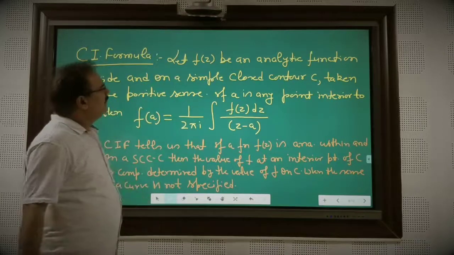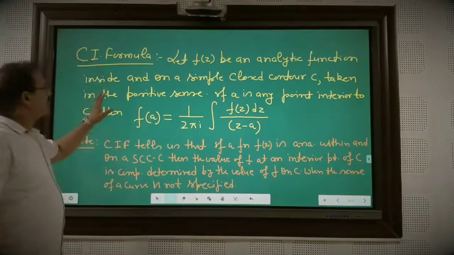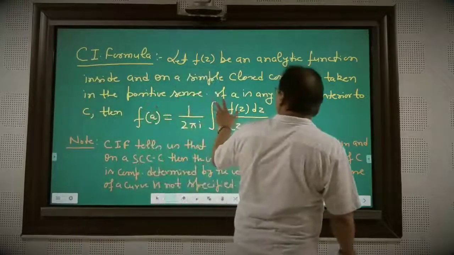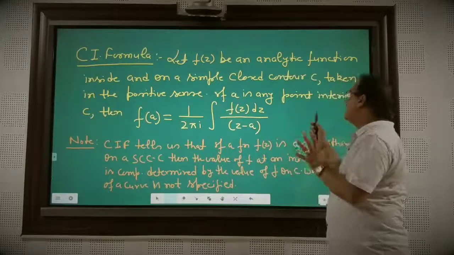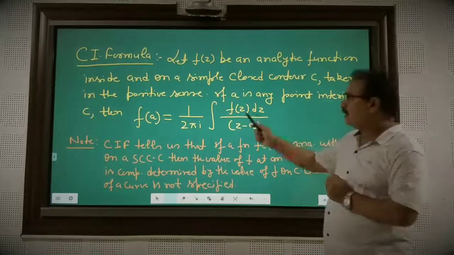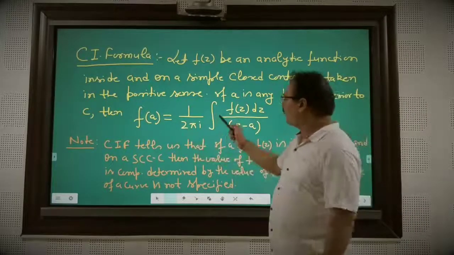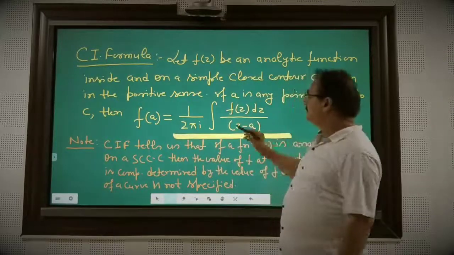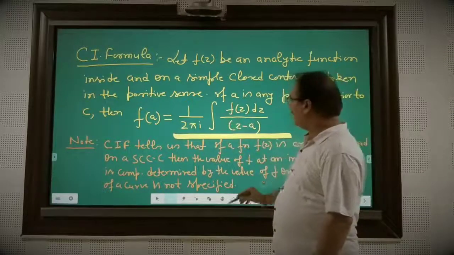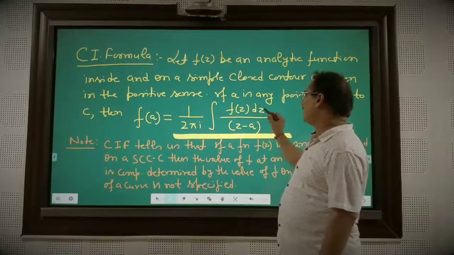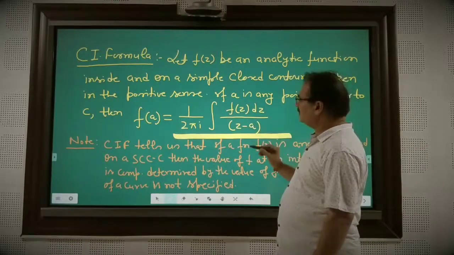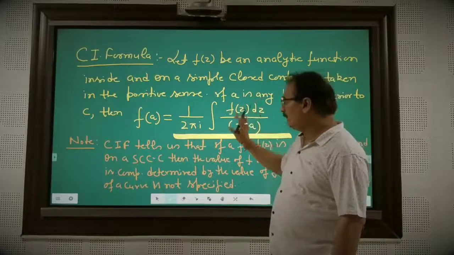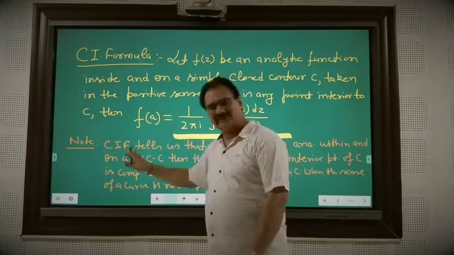If f(z) is an analytic function inside and on a simple closed contour C taken in the positive sense, and a is any point interior to C, then f(a) is equal to, you have to remember this formula, f(a) is equal to 1 over 2πi times the integral of f(z) dz divided by (z minus a). This is Cauchy's integral formula.